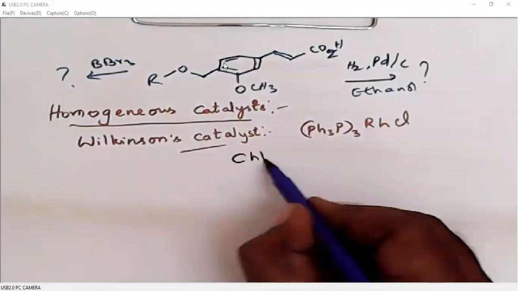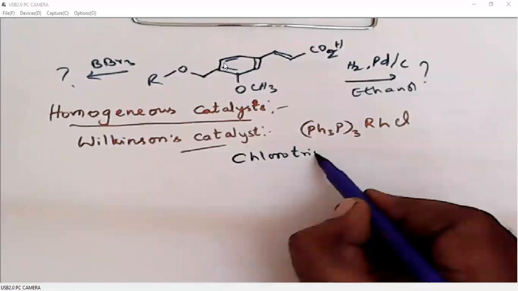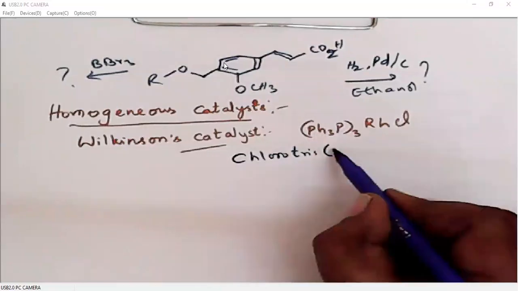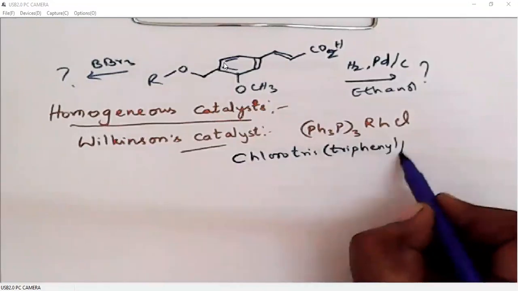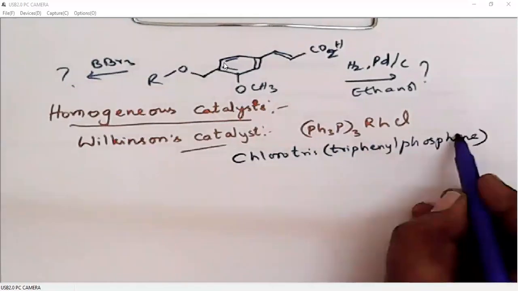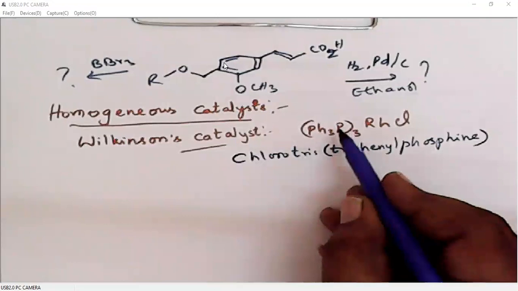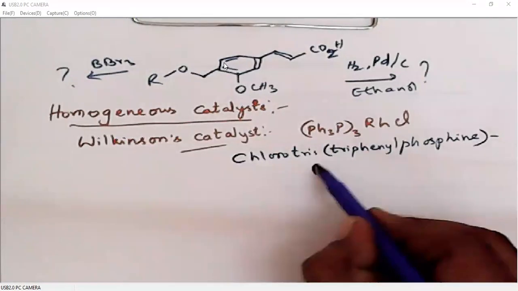Chloro, tris, because there are three such groups: chloro, tris(triphenylphosphine), with no space, rhodium(I).